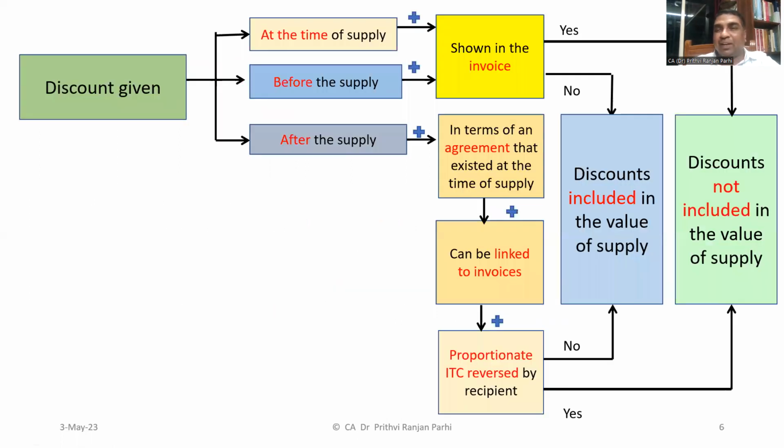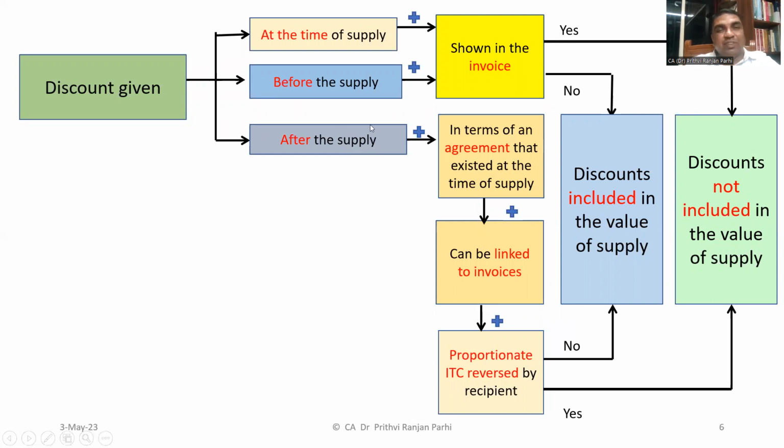The entire thing can be summarized through this picture, and we'll be able to understand it. Now look at this picture. It talks about three situations in which discount may be given: either at the time of supply, or before supply, or after supply. If it is at the time of supply or before supply, you have to ensure that it is shown in the invoice. Is it shown in the invoice? If yes, the discount is not to be included in the value of supply. If no, then the discount will be included in the value of supply. You have to pay GST on that.